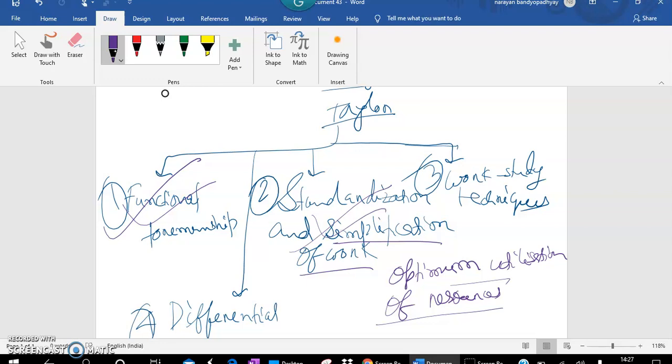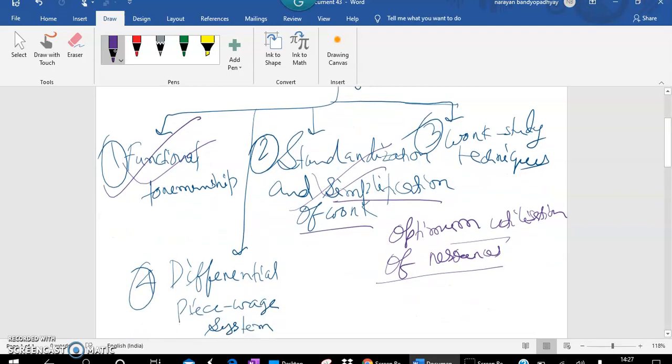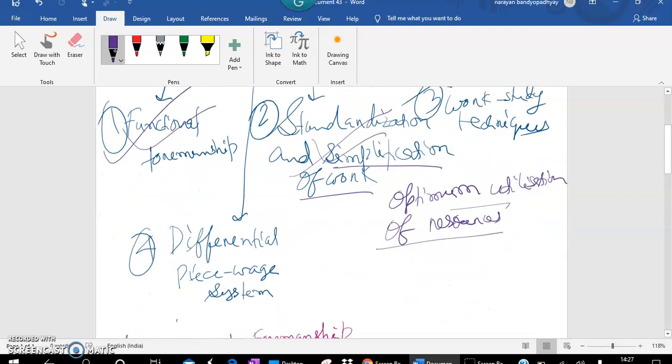So I will just provide you the PDF. You will write from there as it is given. And you can also make short notes from that according to your wish and whatever you think viable, because you have to try writing by yourself. That is very much important during the examinations.